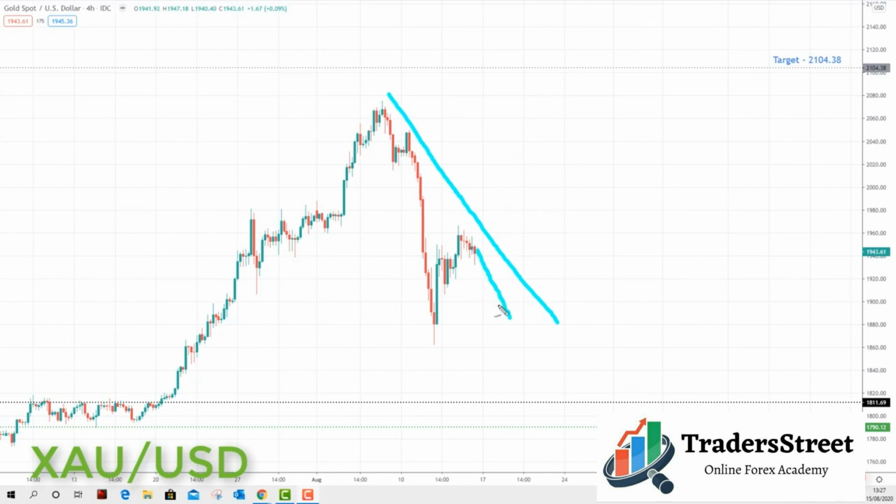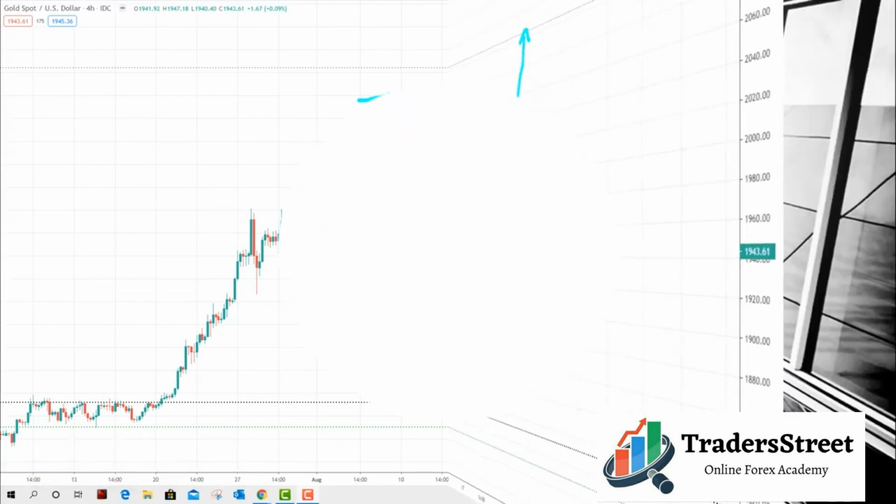So any further pullback is going to simply be viewed next week as an opportunity to look for bullish setups in this market. And we're going to be looking at initiating longs up to the first and foremost the previous high, and if we can break through the previous high, we're going to be looking up towards the next key of resistance to the upside and the target set at the 2104.38.